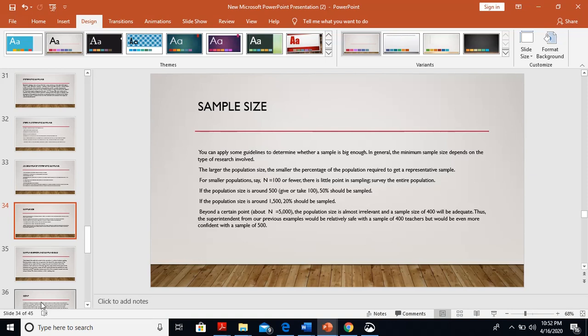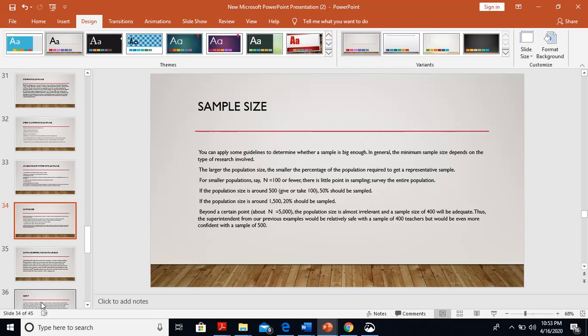Now, one of the most important questions is what should be the appropriate sample size in your research. You can apply some guidelines to determine whether a sample is big enough. In general, the minimum sample size depends on the type of research involved. Actually, your topic dictates the most appropriate sample size. But here are a few guidelines that can guide you to select a sample.